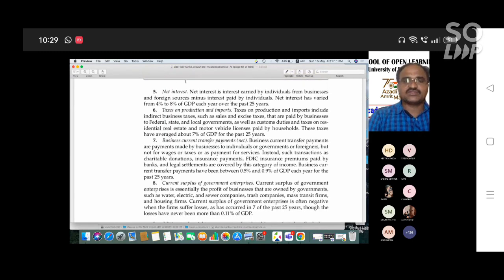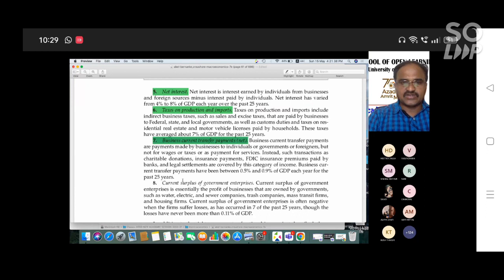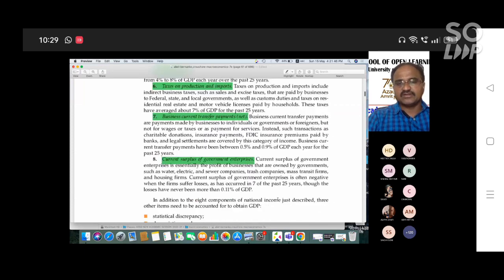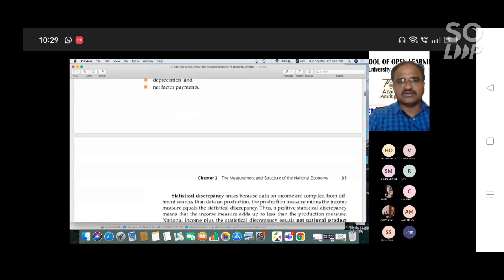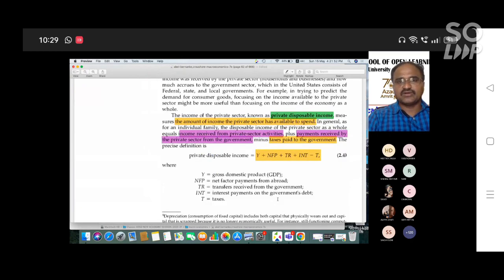Okay, what about other sources? Net interest is also another source of income. Taxes on production and imports are also another important concept. Business current transfer payments are also another source of income, and also the current surplus of government enterprises. These are the sources of all the income in the domestic country. Got it? So here you can look at the income approach.